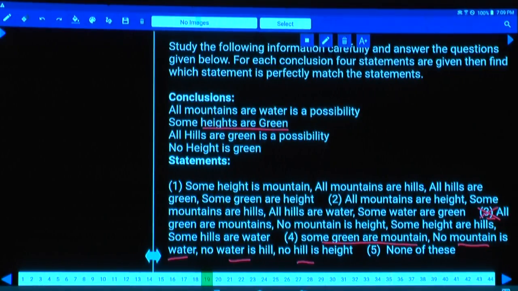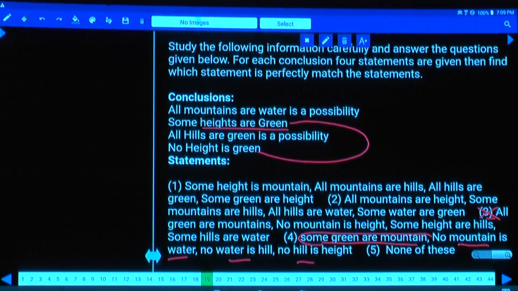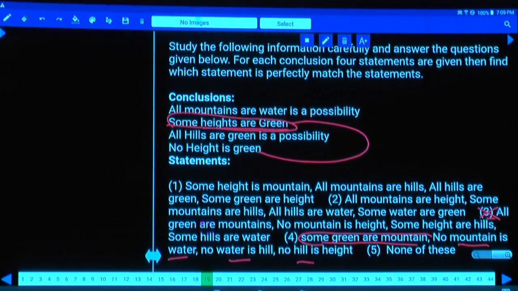And in order to derive any one of these 2 affirmative conclusions, this statement should be combined with the other statements. But as the remaining 3 are negative statements, and there is only 1 affirmative statement, if you combine a negative and an affirmative, you have to get a negative conclusion. Hence these 2 conclusions cannot be drawn at all. This is also ruled out. Choice 5 is the answer.